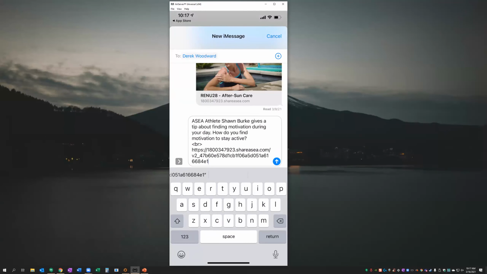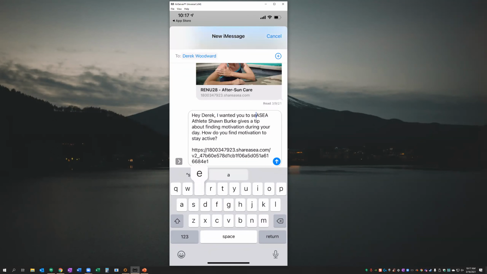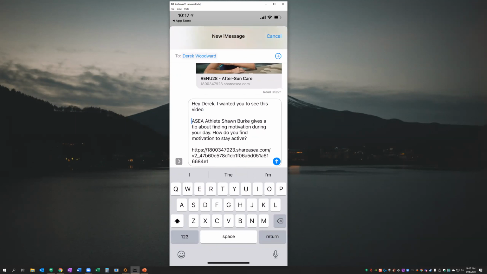And there we go. So you can go here and clean this up a little bit. It looks like there's a couple little text bugs in there that I can look at and getting fixed up for you guys. But this is how you prepare your message for sending. You can go here and you can introduce your message and say something like that. You just want to make sure you do not adjust this link down here at the bottom, because that is the link that provides us the tracking information of who watches our content and things like that.